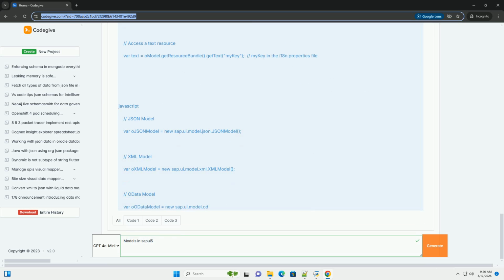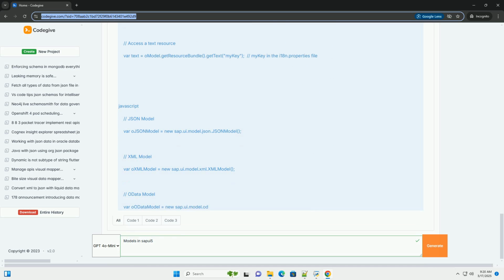5. OData model deep dive. OData services and metadata. OData is a standard protocol for creating and consuming data APIs. OData services expose data as entities and entity sets. The metadata document, $metadata, describes the structure of the service, including the entities, properties, relationships, and operations available.